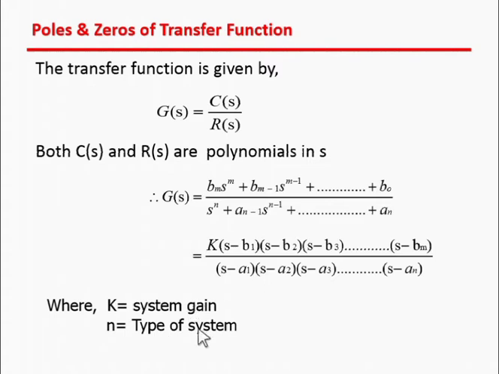N is the type of system. Type of system means type 0 system for N equal to 0, type 1 system for N equal to 1, and type 2 system for N equal to 2. So if it is a type 0 system, the system has no s. If it is a type 1 system, the system has one s, and if it is a type 2 system, then there are 2 powers of s.